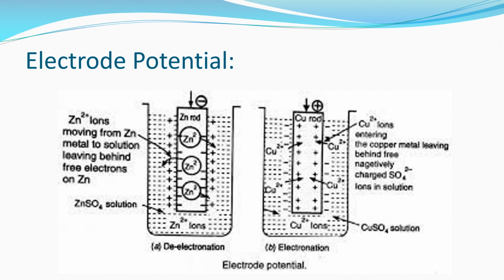That sets up the difference in potential between the metal electrode and the solution, and that difference of potential is called the electrode potential of that metal electrode.